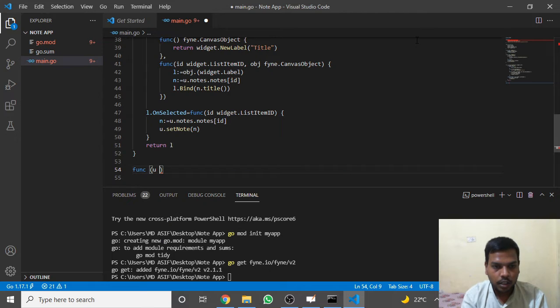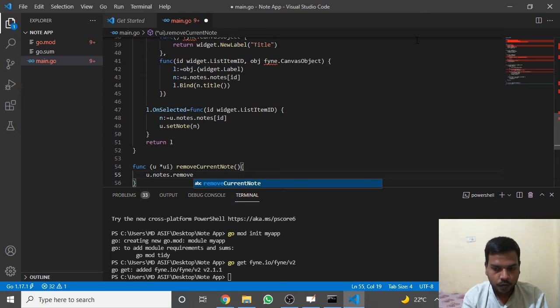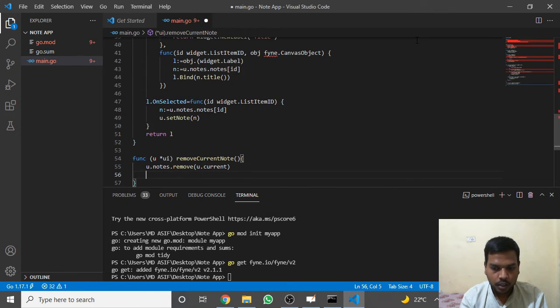Again it will take an argument of struct type and name it remove current node, and from u.nodes remove u.current. Okay, this is inbuilt functionality given in find.